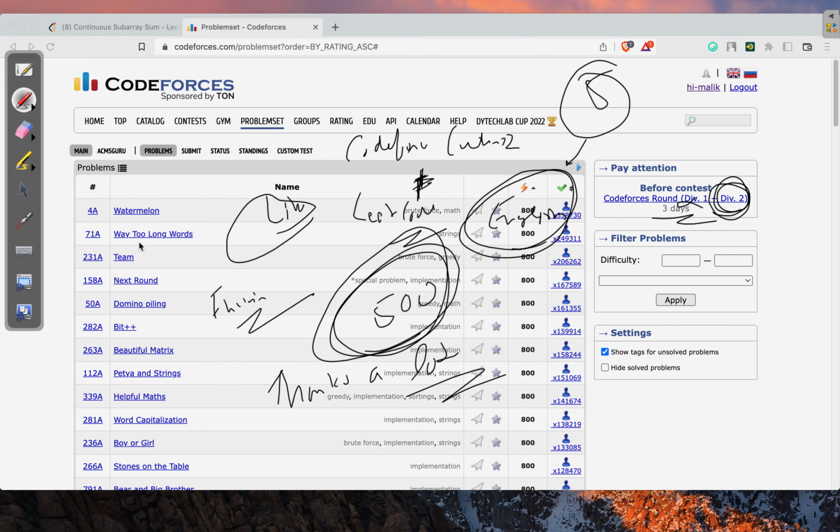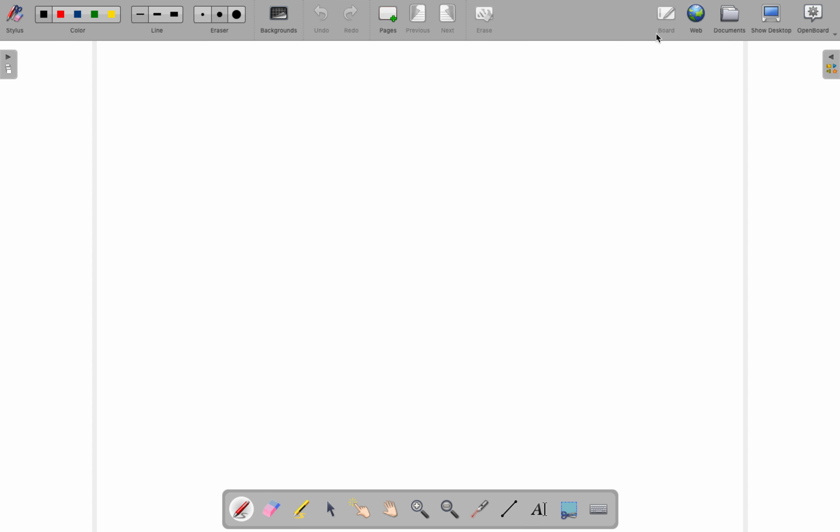Initially we don't care about rating. Our criteria is solving the A and B level problems in every contest. That will be our main task.